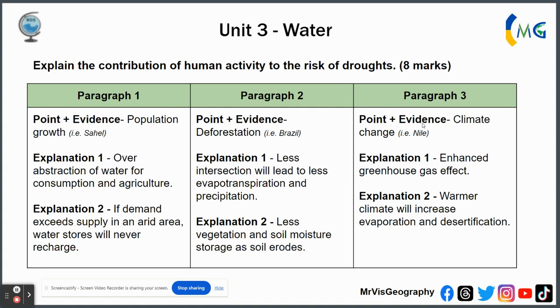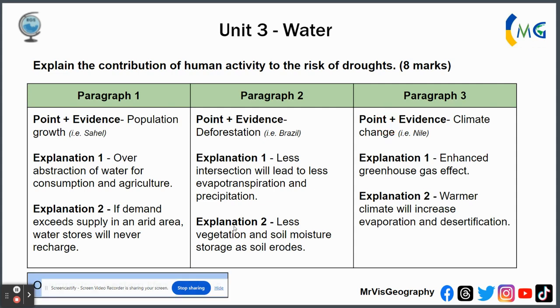actually as temperatures increase, more water will evaporate. In the case of the Nile, over half of the water in the Nile actually evaporates in some parts of it because it's so hot. Warmer climate will increase evapotranspiration and desertification, reduce the amount of water flowing in the river, and therefore increase the risk of drought in an already arid region. Okay, that'd be your 3 paragraphs, a perfect way of getting 8 full marks.